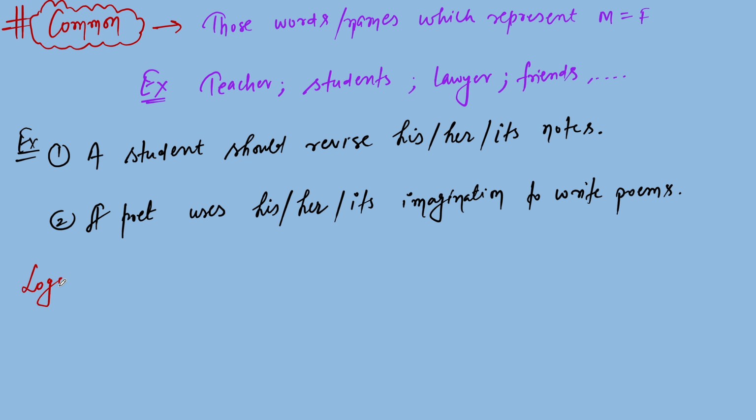The logic is priority, meaning to which word we should give the priority: his, her, its.